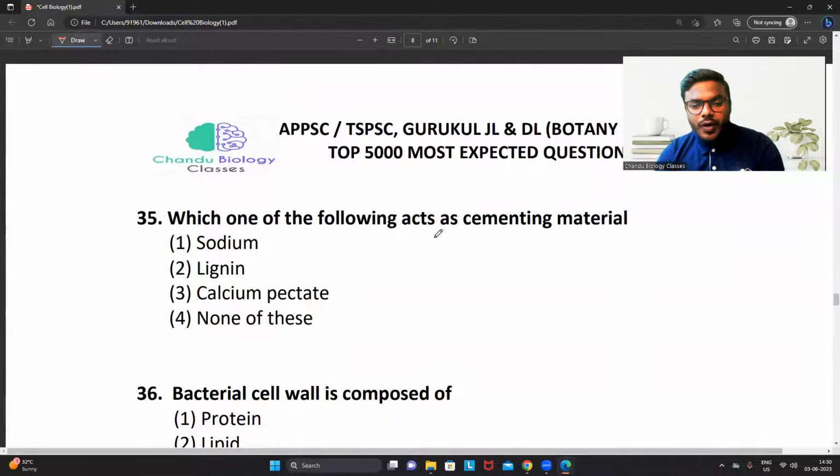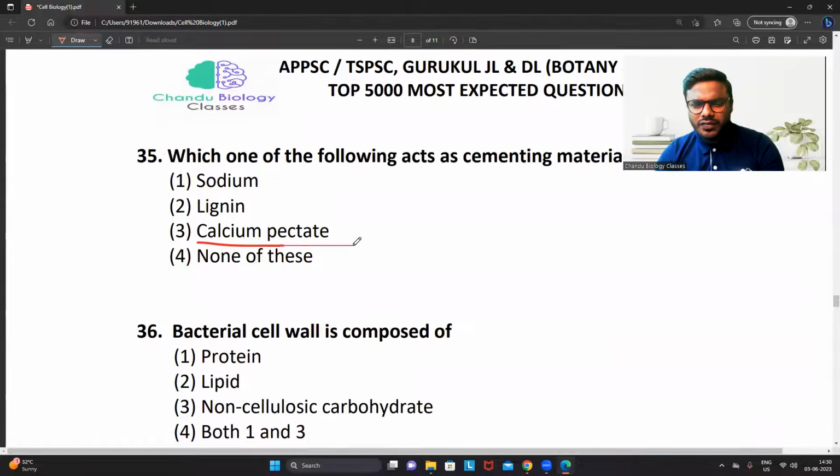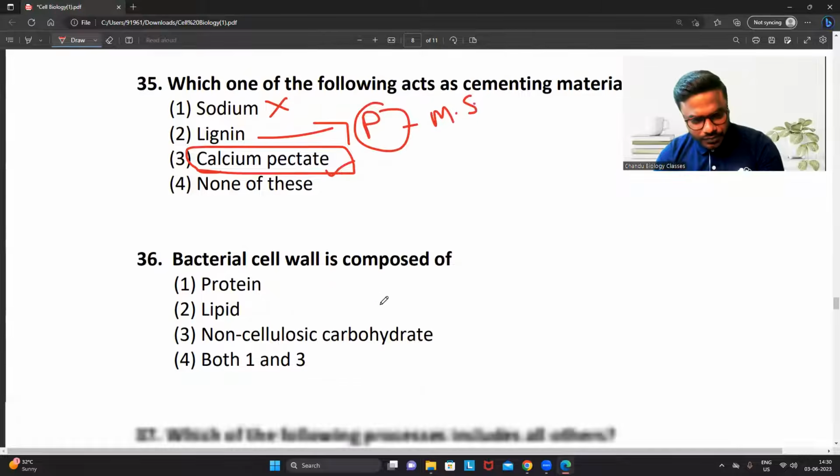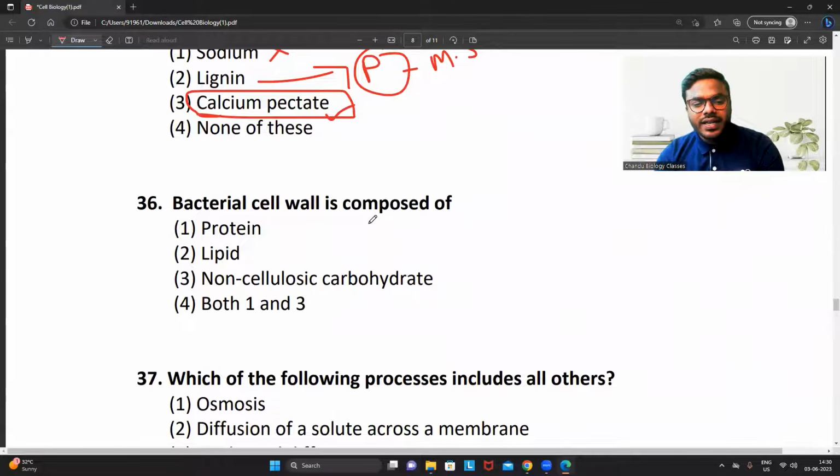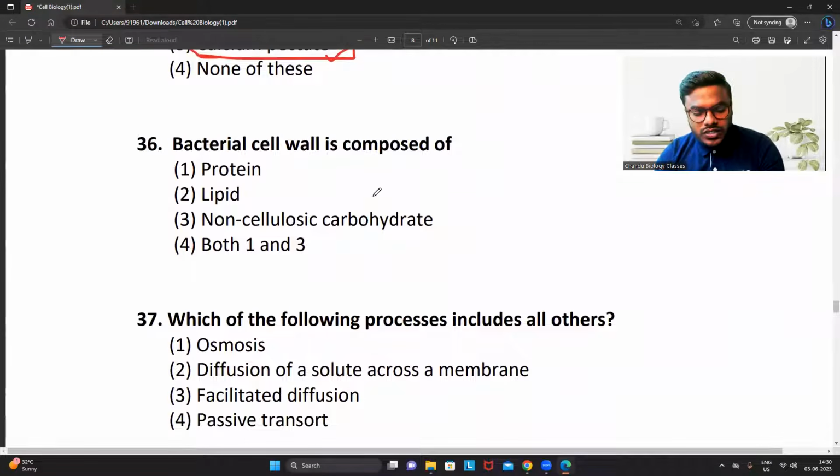35. Which one of the following acts as a cementing material? Undoubtedly, without thinking, calcium pectate. Sodium is ion, wrong statement. Lignin's function is what? It is involved in protection and mechanical strength. Cementing material is calcium pectate. 36. Bacterial cell wall is composed of... It's also a very good question. Cell wall is made up of protein also. Cell wall is made up of lipid also. Non-cellulosic carbohydrate is a wrong statement. Hence, the correct answer is number 4.